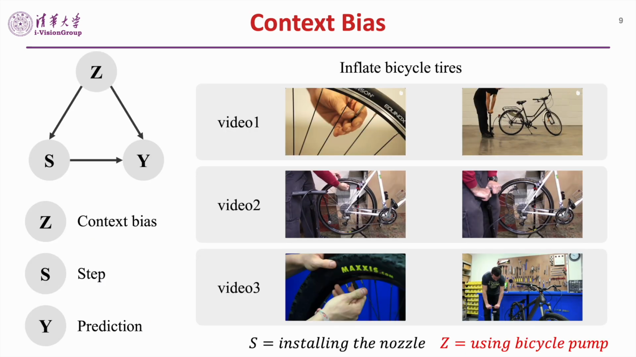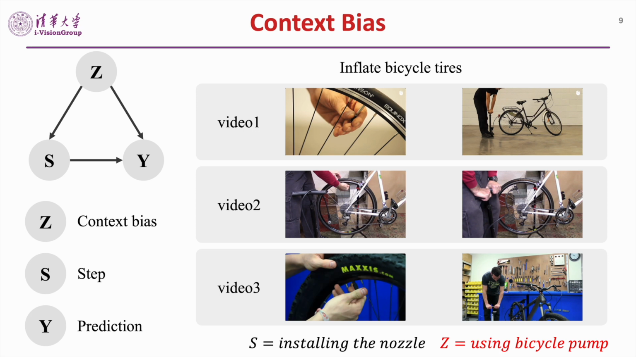We further propose a simple yet effective approach to enhance the OOD generalizability by performing causal inference. We first construct a causal graph and introduce context bias C. Note S and Y are step and prediction. The arrow denotes a link from cause to effect.